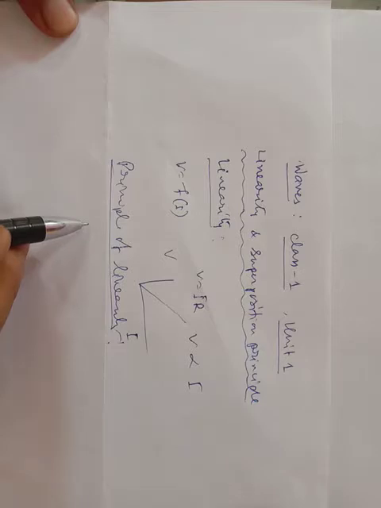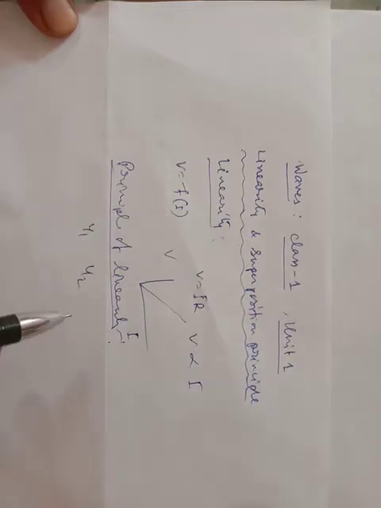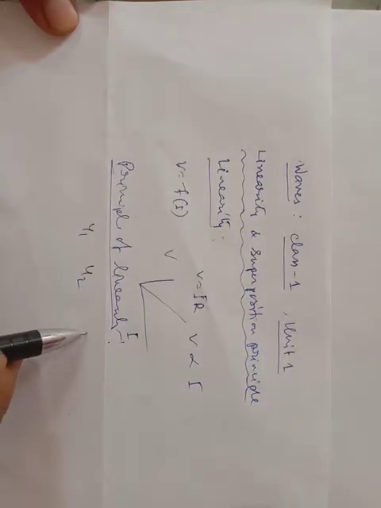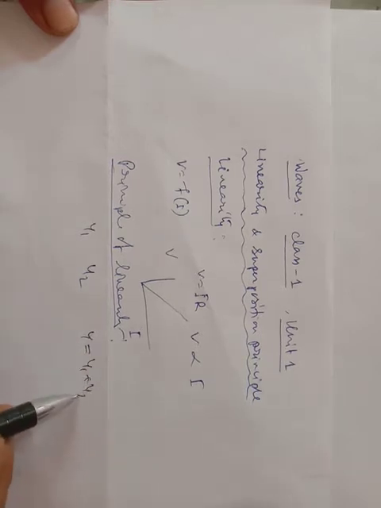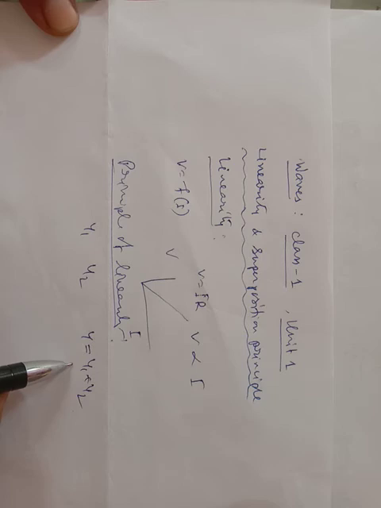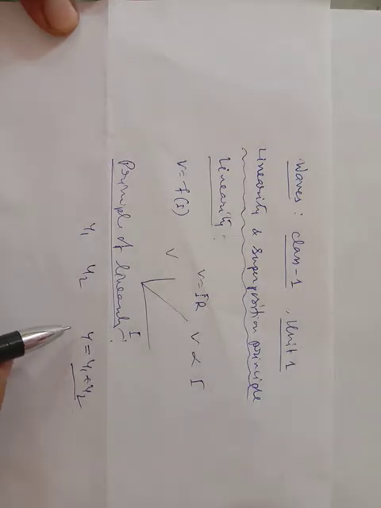relation. Suppose y1 and y2 are the two solutions, and if we add the two solutions, y is equal to y1 plus y2, then if the summation of these solutions gives a solution which is linear, this is called the principle of linearity.